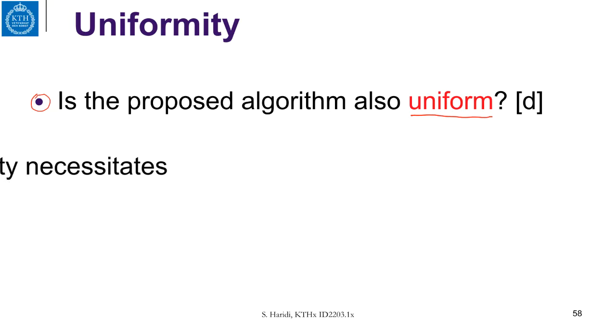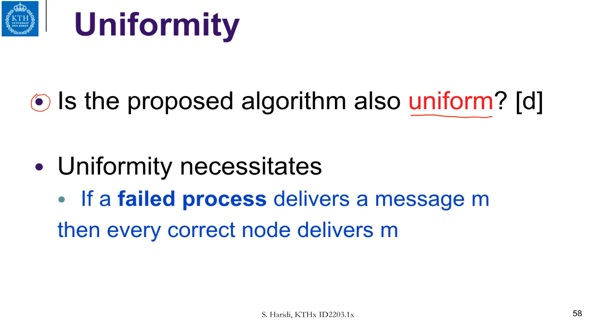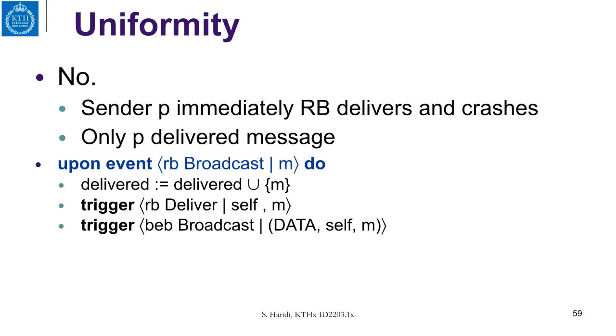Observe that uniform necessitates that if a failed process delivers a message M, then every correct process delivers the message M. So the answer is no. And here is a possible execution where the sender immediately RB delivers, as you can see here, and of course it will do a BEB broadcast, but then it crashes.